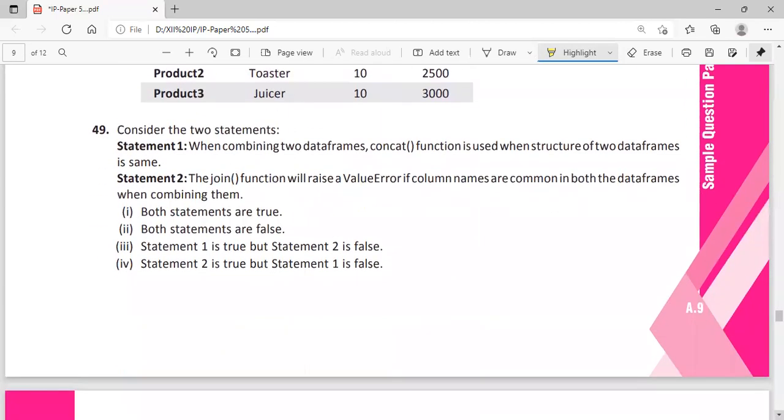Consider the two statements. When combining two data frames, the concat function is used when the structure of the two data frames is the same. The join function will raise a value error if the column names are common in both data frames when combining them. Both the statements are correct. So the answer to this one is both statements are true.